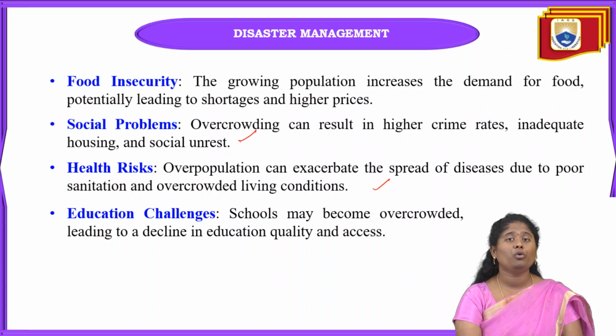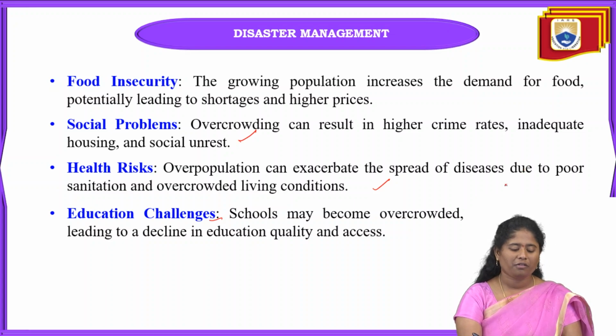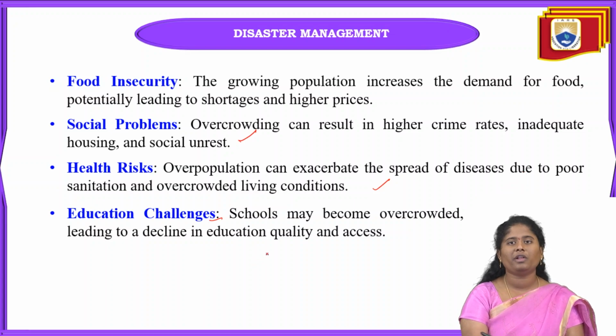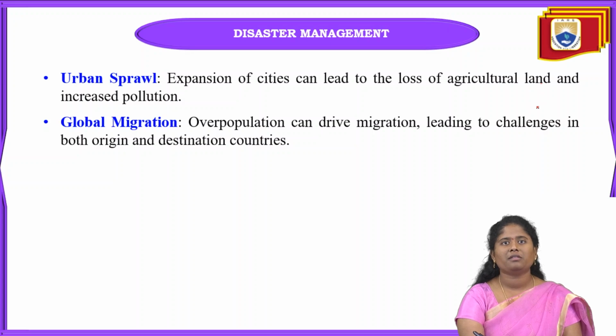So due to this poor sanitation also, the easy spreading of disease can be seen. And next one is educational challenges. If the schools become overcrowded, that also leads to a decline in education quality and also access. Okay. And next one is urban sprawl.